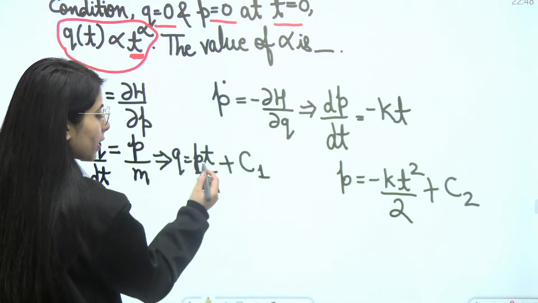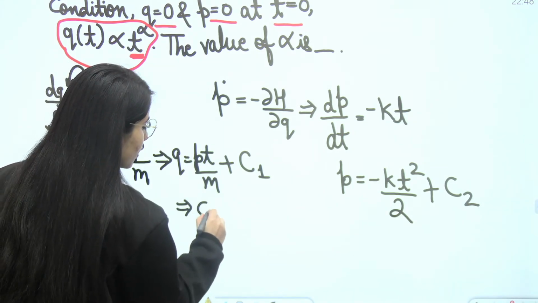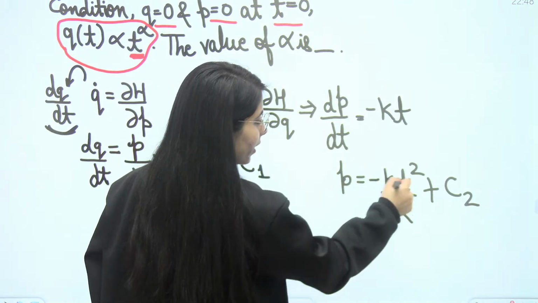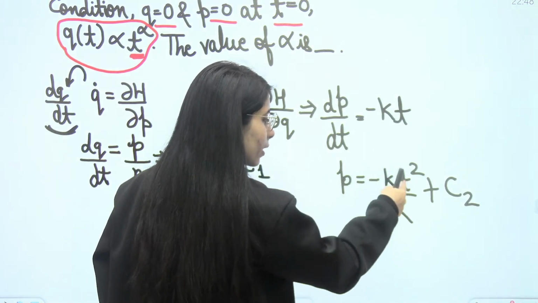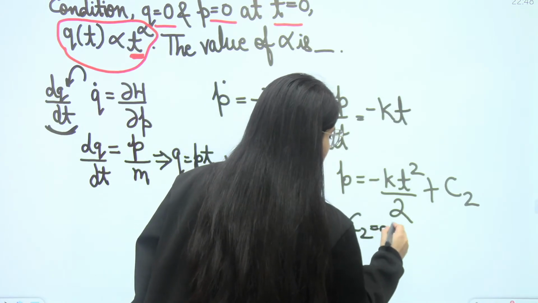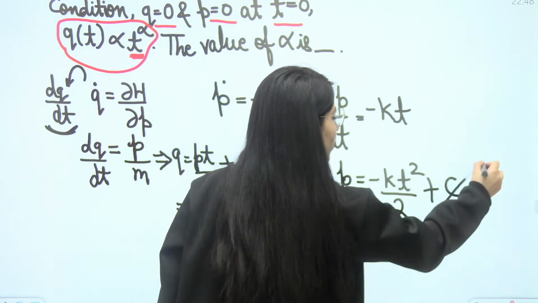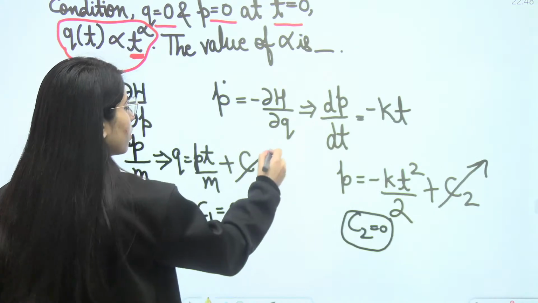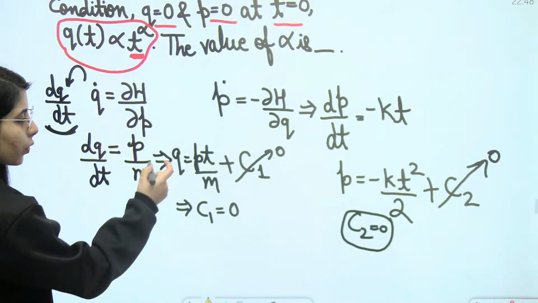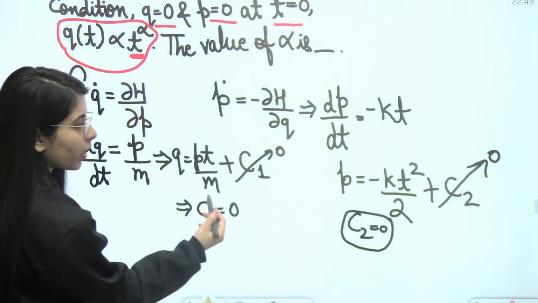So P, Q and T being 0 will give us C1 as 0 here. And here P and T are present. At T equal to 0, P is also 0, which will give you C2 equal to 0. So when C1 and C2 are 0, you can directly just remove them from here. They are going to be 0. Clear?